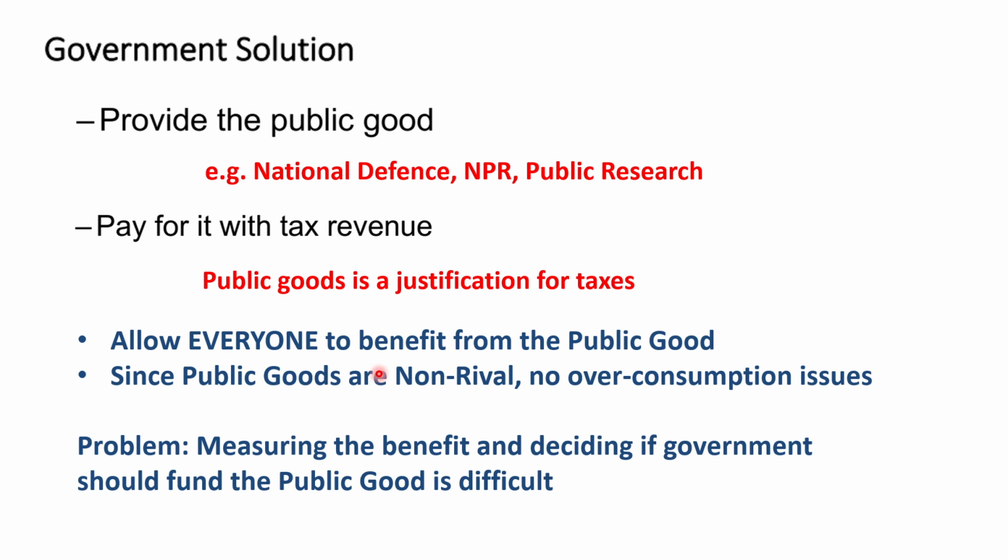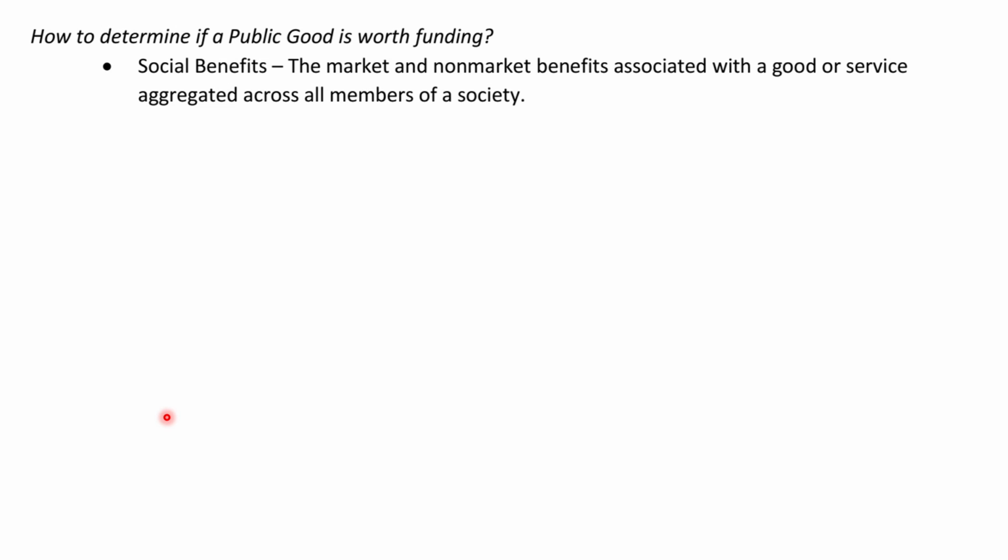That way, once you have the public good, everybody can benefit from it. And since public goods are non-rival, there's no overconsumption. The problem is which public good to fund. Measuring the benefit and deciding if the government should fund the public good is difficult. So how do you determine which one to fund?